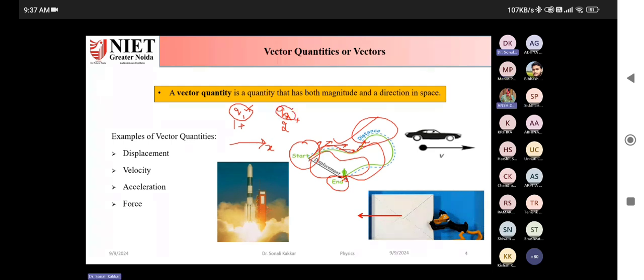Clear? Similarly, tell me the force applied on charge Q2 due to charge Q1. Which direction? Plus x.